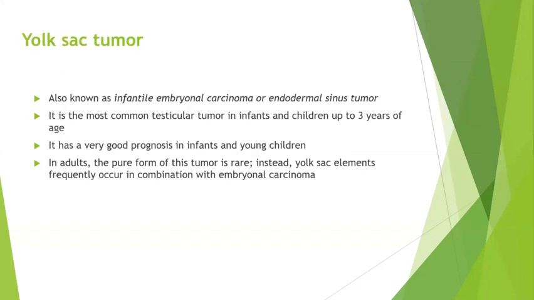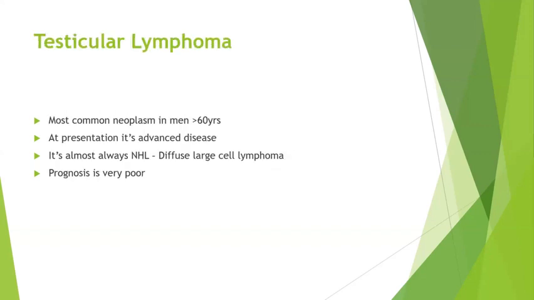And the next important tumor will be your yolk sac tumor. Yolk sac tumor, like your ovary, is a highly malignant tumor, which is going to have a very bad prognosis compared to all other germ cell tumors of the testis. And it is common in children less than 10 years old. It usually occurs in combination with other germ cell tumors rather than purely as a yolk sac tumor. So yolk sac tumor is otherwise called endodermal sinus tumor.